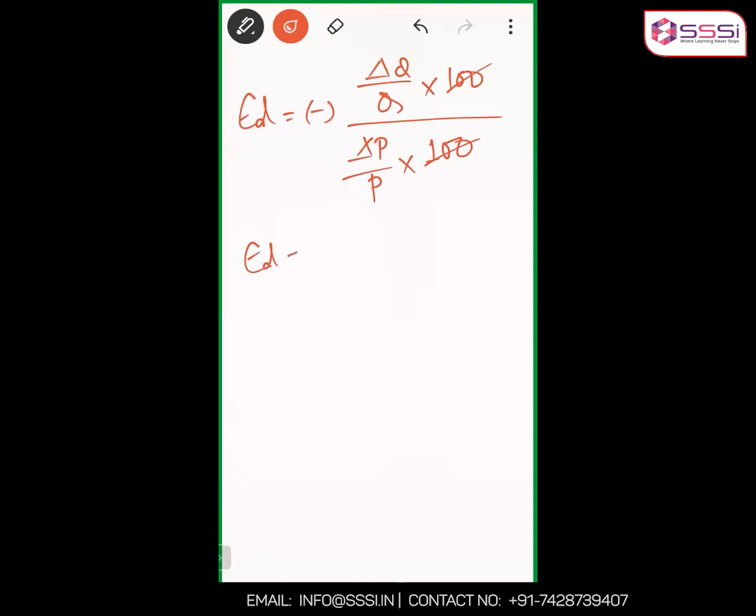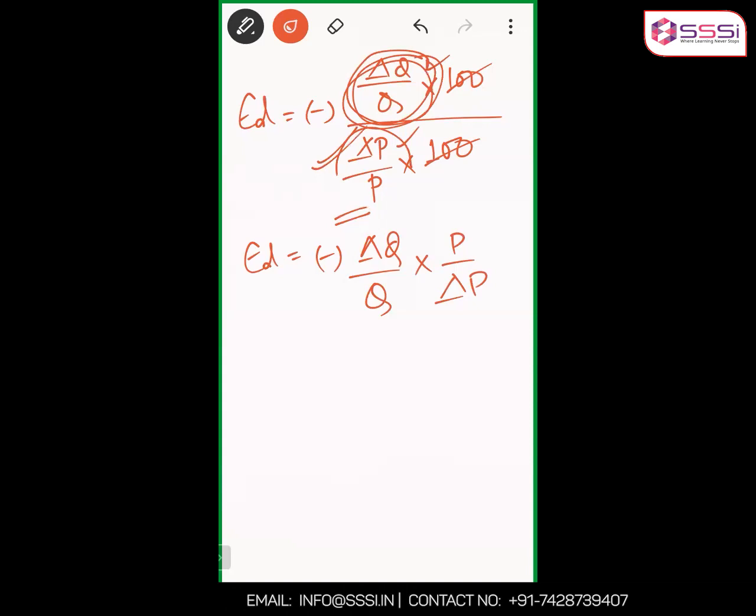ED will be change in Q by Q multiply by P by change in P. Basically, when you divide two fractions, instead of dividing this fraction by this, you can multiply this fraction with the reciprocal of this. Yes or no?